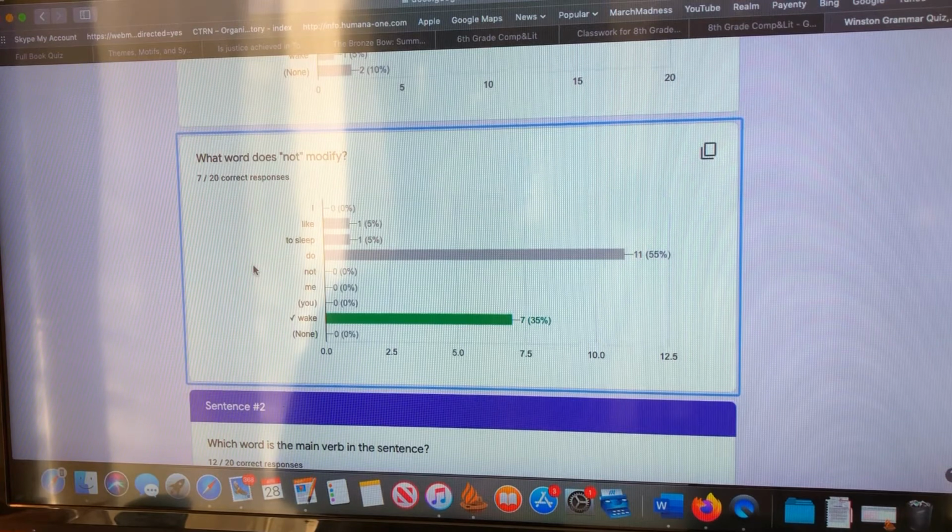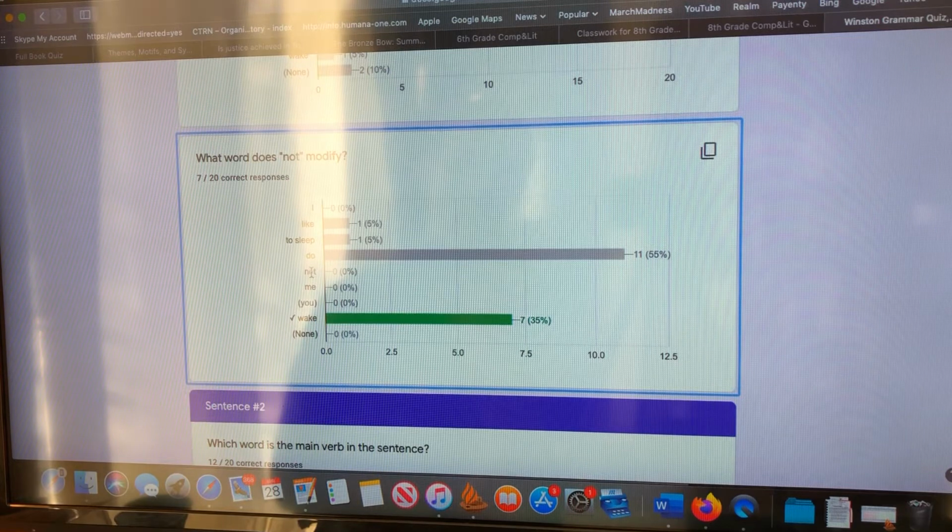I have said in class over and over again, when you have a verb phrase like this and an adverb like not, as we like to call it, the strongest adverb because it turns the tables over, draw the arrow. And now here, of course, we can't draw the arrow. We can just ask the question, what word does it modify? But draw the arrow to the main verb. Do is a helping verb. Wake is the main verb in that clause.